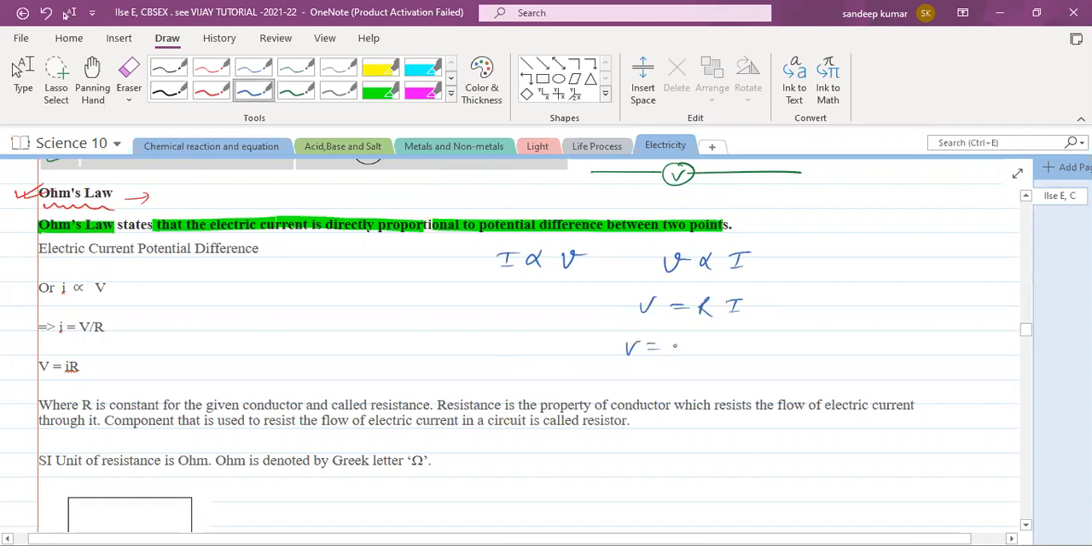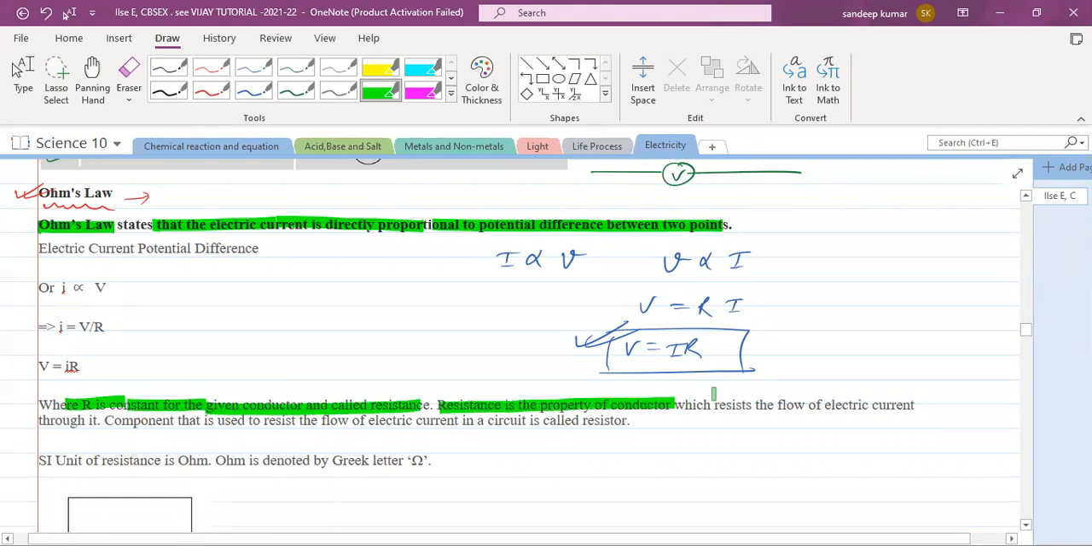So V is equal to IR. This is the expression of Ohm's law. V is the potential difference, I is the current, R is the constant of proportionality. R is called resistance. So R is a constant for the given conductor and is called resistance. Resistance is nothing but the property of a conductor which resists the flow of electric current through it.